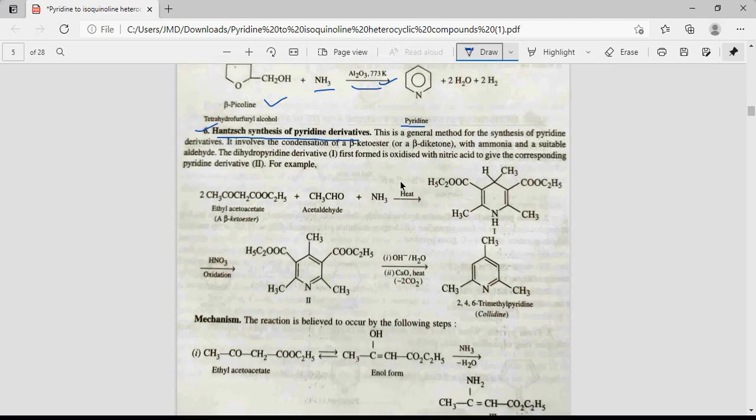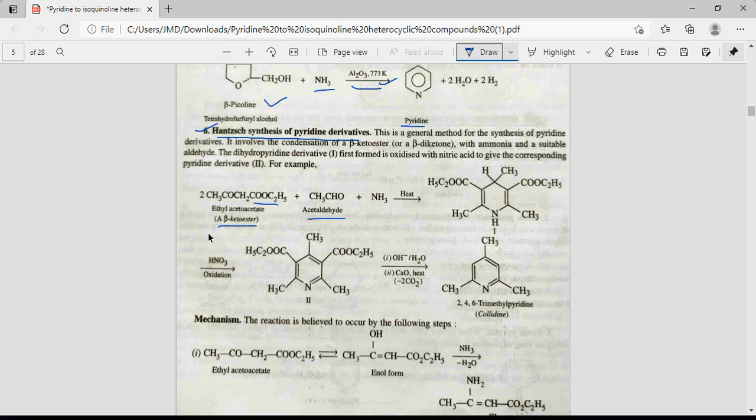This is very important. This is a general method for the synthesis of a pyridine derivative. It involves the condensation of beta ketoester or beta ketone, it may be ester or it may be ketone, with ammonia and a suitable aldehyde.